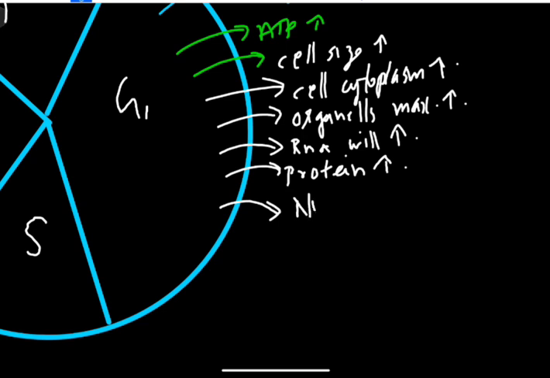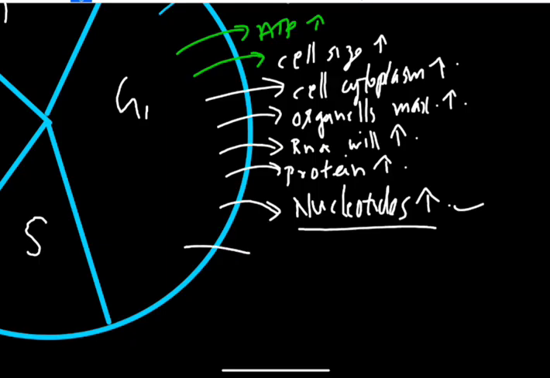Then nucleotides will be produced, because the next phase will be the synthesis phase, synthesis of DNA, and for that it requires nucleotides. So synthesis of nucleotides occurs, and in this phase the cell is metabolically active.